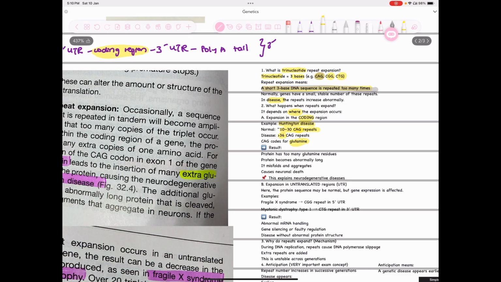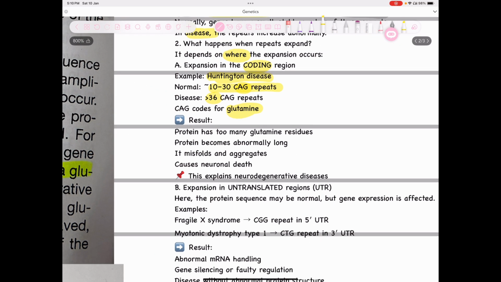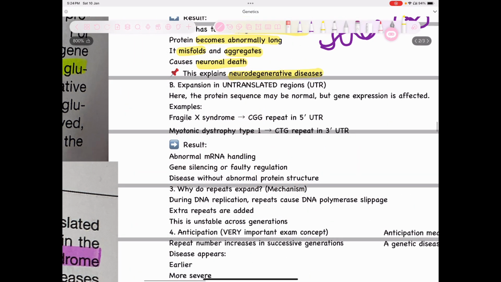So this is what they're saying. The result would be that the protein has too many glutamine residues. The protein becomes abnormally long because there are so many unwanted repeats. It misfolds and aggregates, because the chain of the amino acid will be abnormally long. So aggregates will form and it can cause neuronal death. This explains the neurodegenerative diseases.